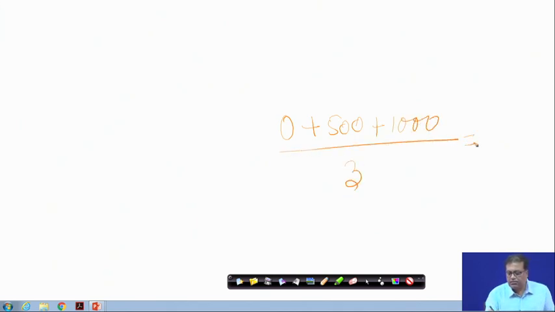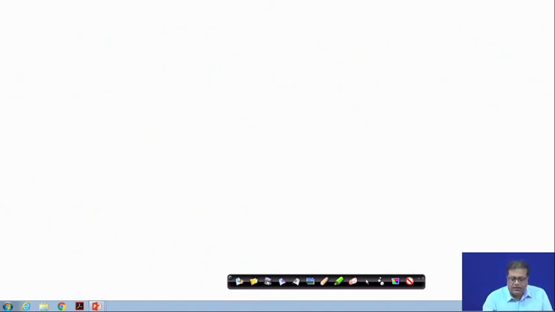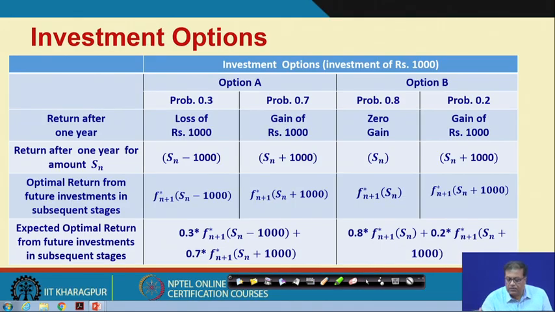So, it should be 500 rupees. Why? Because they are all equally likely. So, we can calculate like this, and that is our expected value. We can obtain such calculations and find out the expected values.